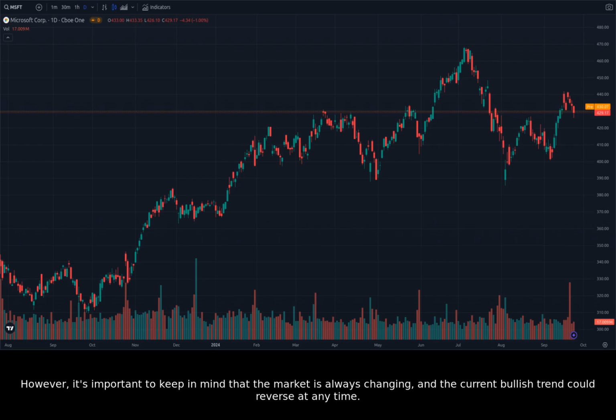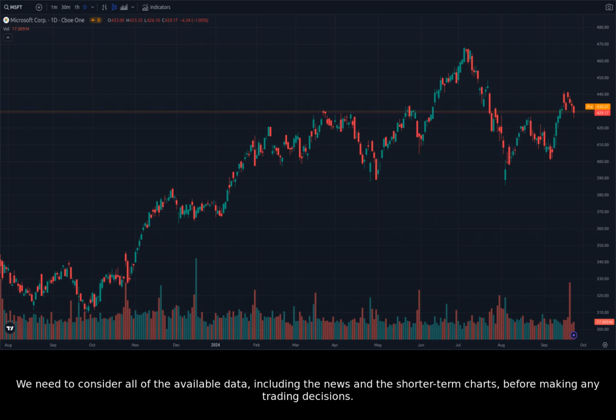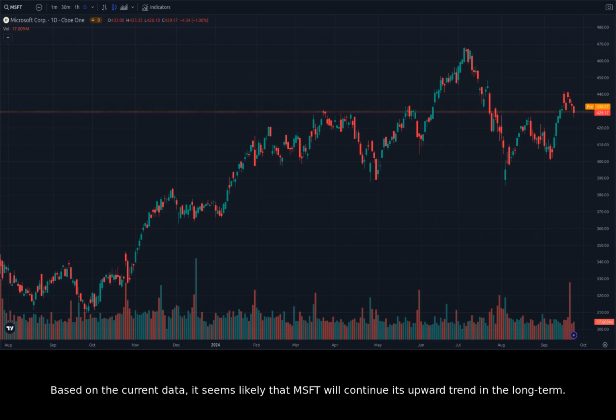However, it's important to keep in mind that the market is always changing, and the current bullish trend could reverse at any time. It's also important to note that the daily chart is not a perfect predictor of future price action. We need to consider all of the available data, including the news and the shorter-term charts, before making any trading decisions. Based on the current data, it seems likely that Microsoft will continue its upward trend in the long term. However, the recent volatility suggests that the price could pull back in the short term.